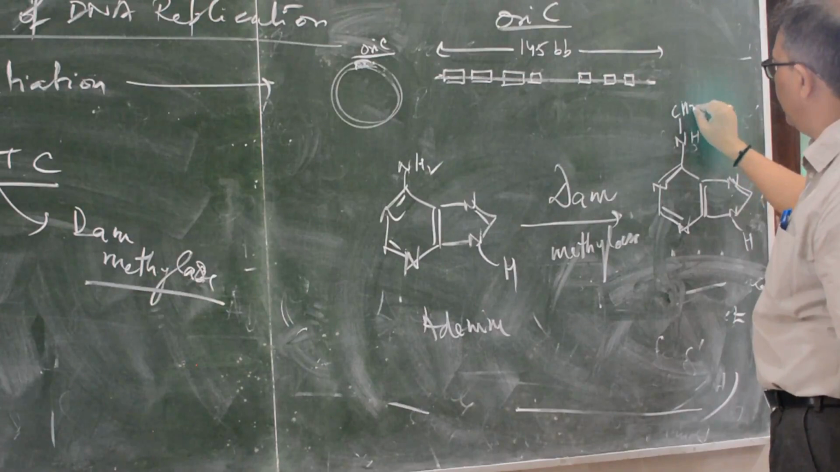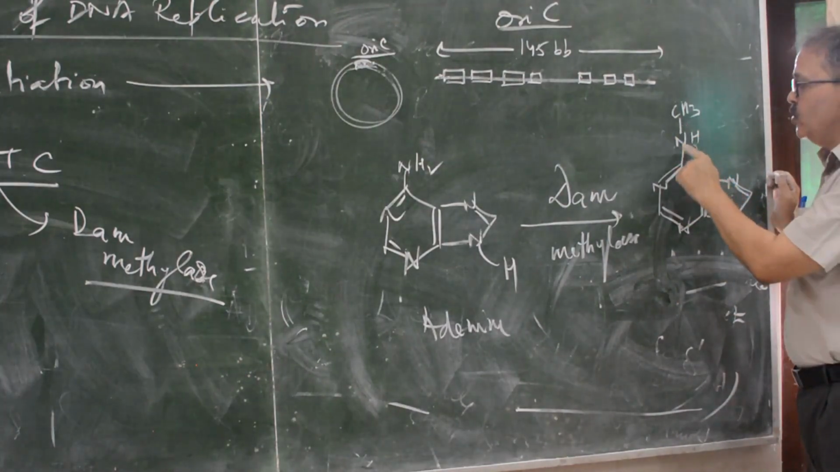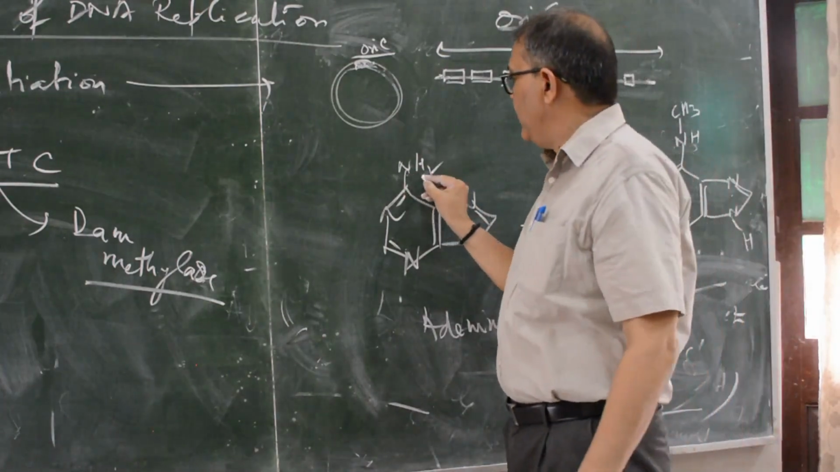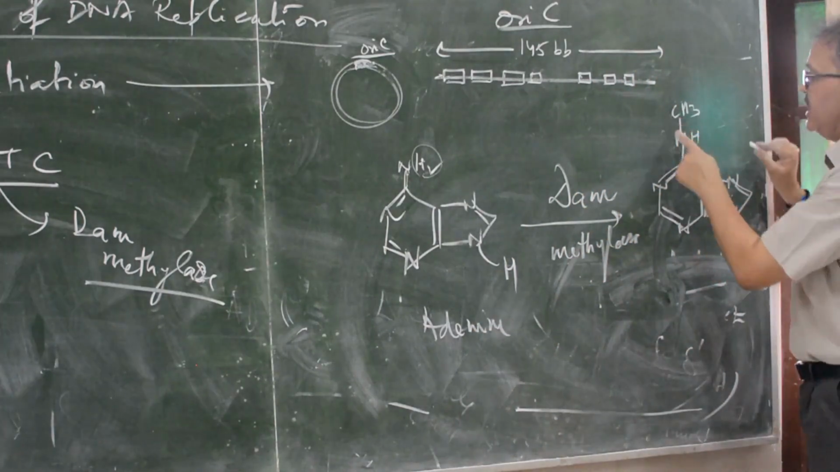N-H-CH3. The valency of N is 3. So one H, and 2, 3. There is valency 3, H 2 and 1, 3. So the valency of 3 will be maintained by NH and CH3.